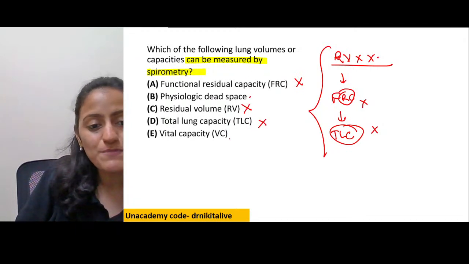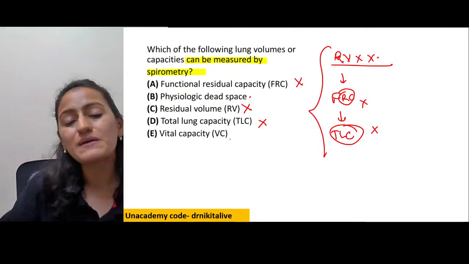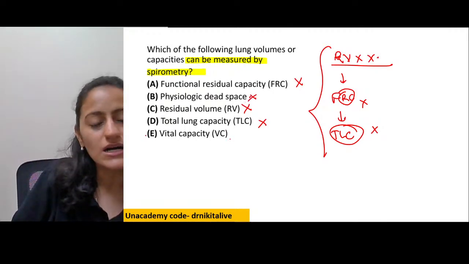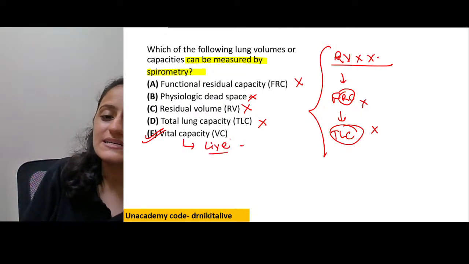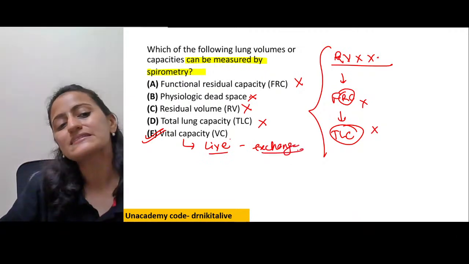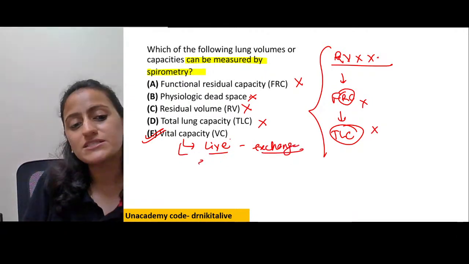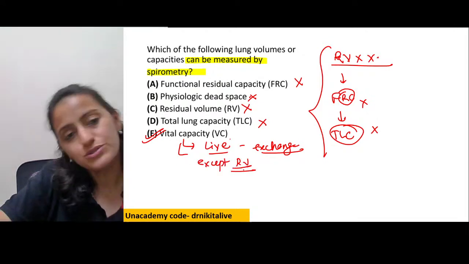Now you have dead space and you have vital capacity. Dead space again does not participate in exchange, so it won't be in spirometry. So that's going to be vital capacity. So basically whatever is live and participating in exchange, the vital capacity will be measured because it is all the volumes except the RV. This is what you need to remember.